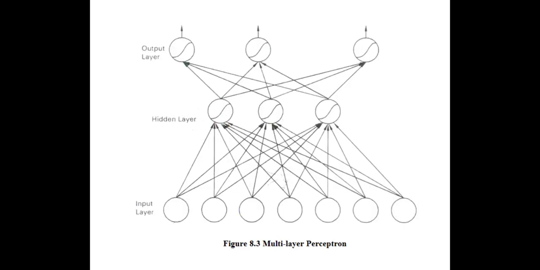So here you can see the multi-layer perceptron. We have the input nodes and we have the hidden layers. Many connections go towards the hidden layers to produce the outputs. Here you can see many hidden layers. So you should draw this diagram in your notes.